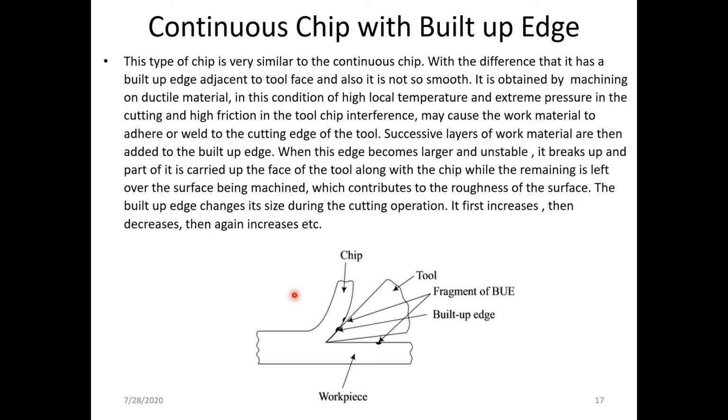Again, we have seen that if it is a continuous type of chip, it will rub against the rake surface, and when it is rubbing against the rake surface, heat is produced, the chip will melt, and it will stick there on the rake surface. Again chip is produced, again it will move, again it will rub, again heat is produced, again it will stick there. Like this, the chip is going to be collected on the rake surface, and if the quantity of chip collected exceeds certain limits, we may find that instability is going to be there, and because of that it will get removed from the